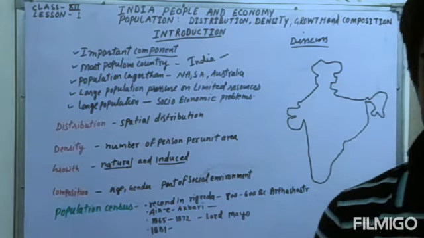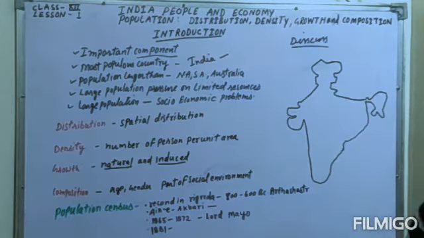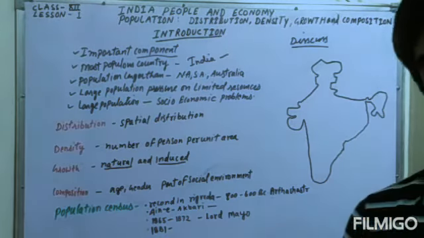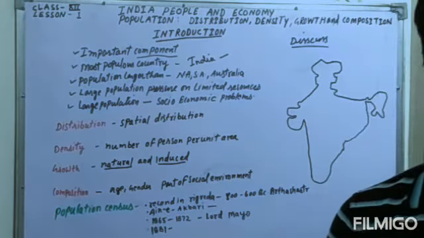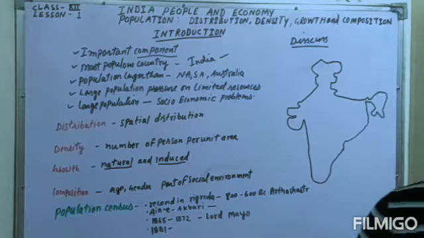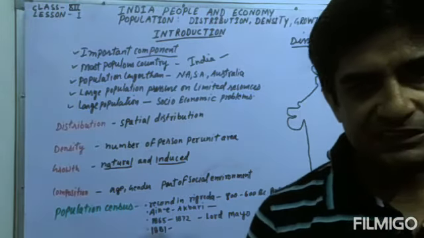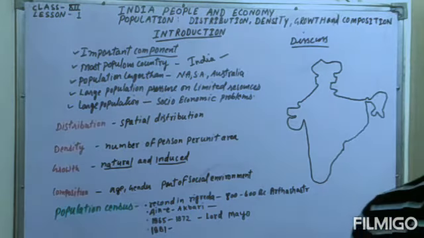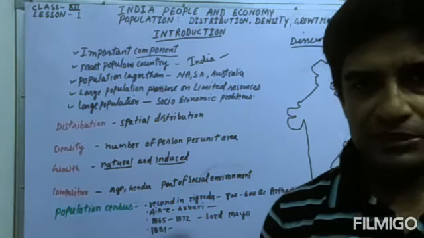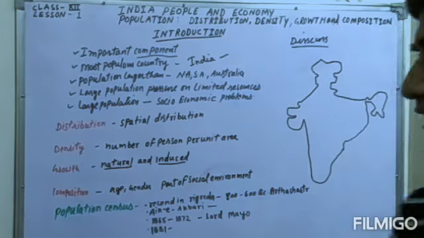So India's population is continuously growing day by day. If we say that each year we add 2 crore people to our population, that means each year 2 crore people merge into our country, equal to the population of Australia. That is a very important thing.